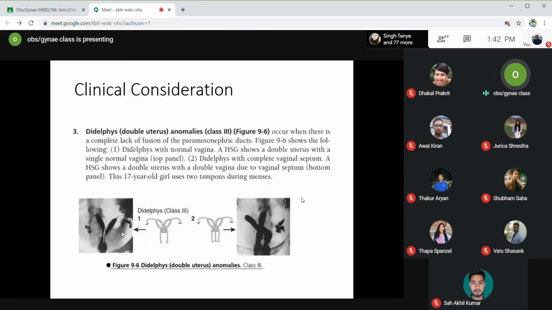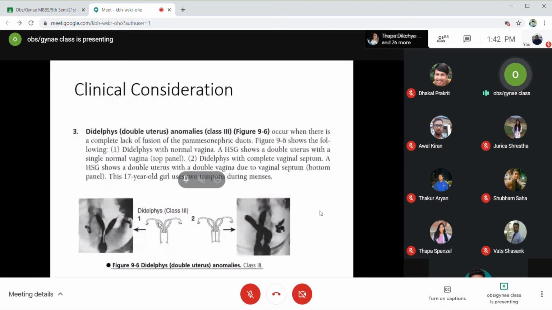So there will be 2 fallopian tubes. Okay, in this diagram you can see there are 2 fallopian tubes, there are 2 uterine cavities. Okay, and then there is the vagina. In number 1, you can see this is uterine didelphys with a normal vagina. There is a single vagina, but there are 2 uteruses and there are 2 fallopian tubes. Okay, one from each side.